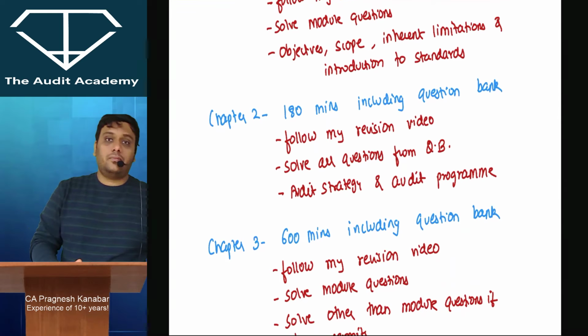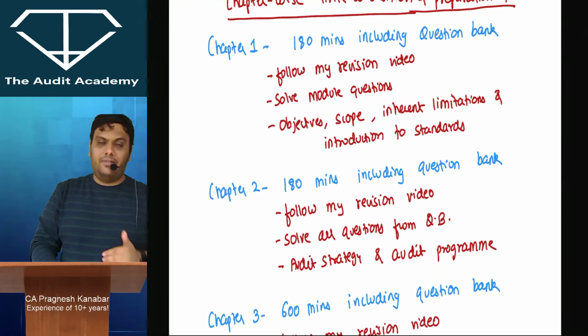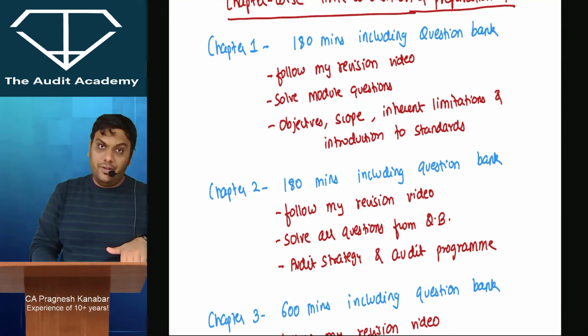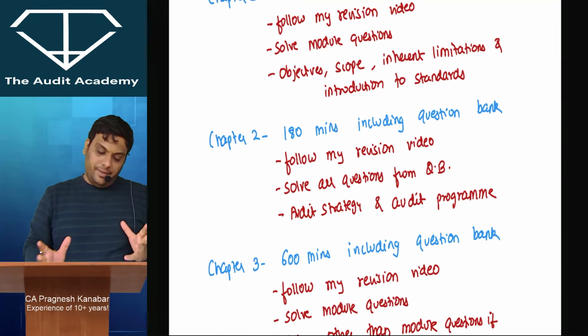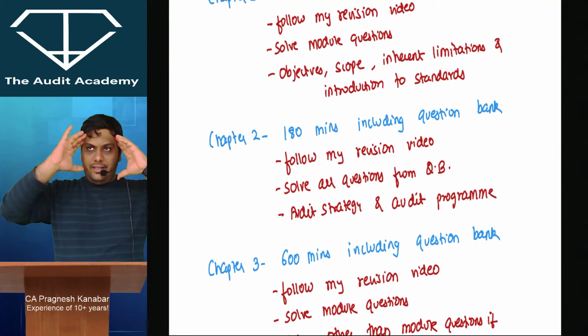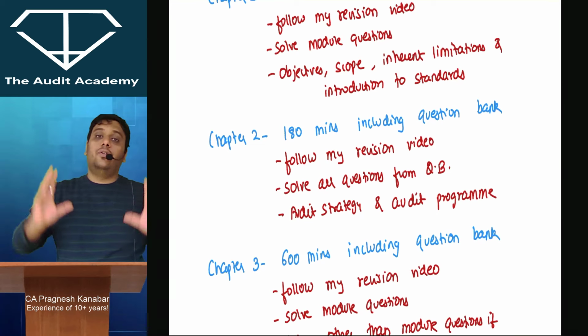Chapter 2, this is not the sequence, this is just chapter wise time allocation and preparation tips. Sequence I've already given you earlier. Chapter 2, 180 minutes including question bank, audit strategy, planning, programming. Again, you can follow my revision video, and you will get a complete idea about what are the important topics that are to be covered.